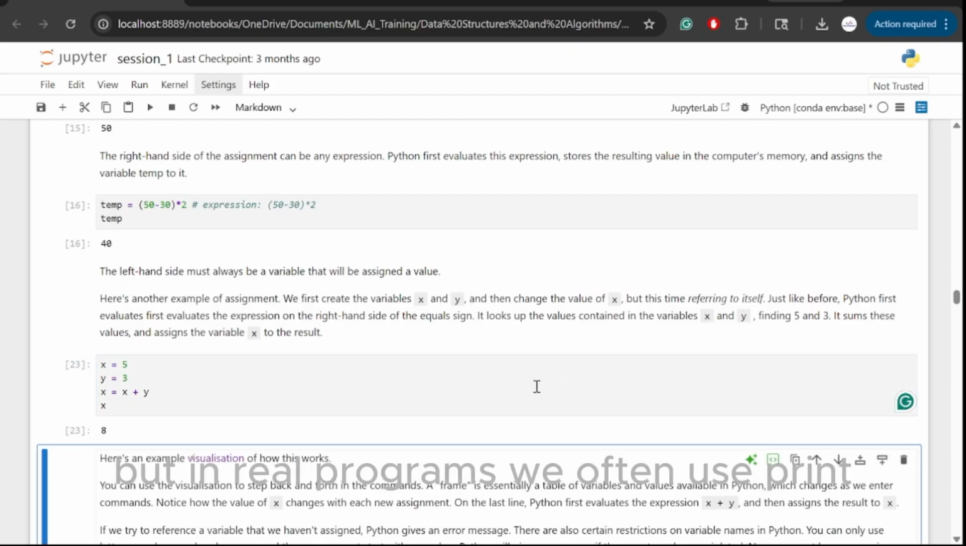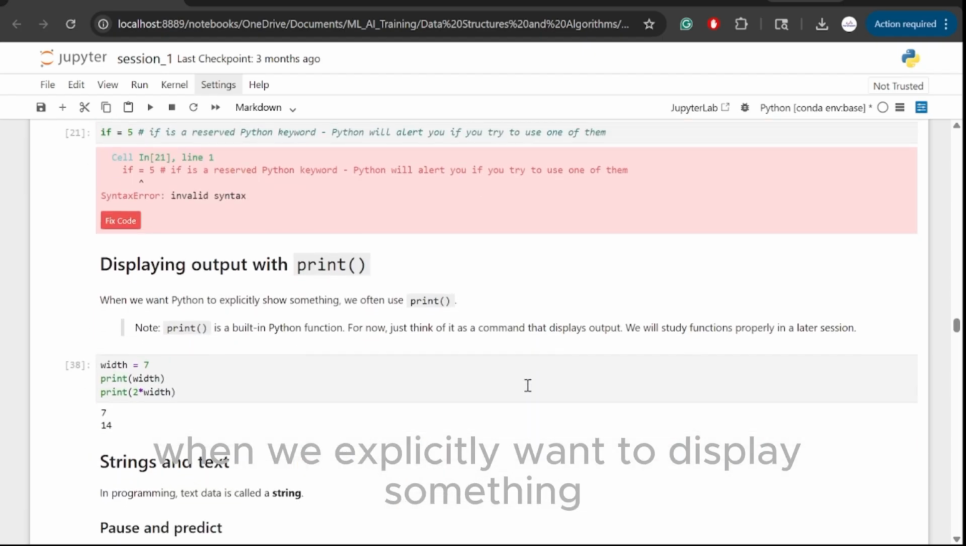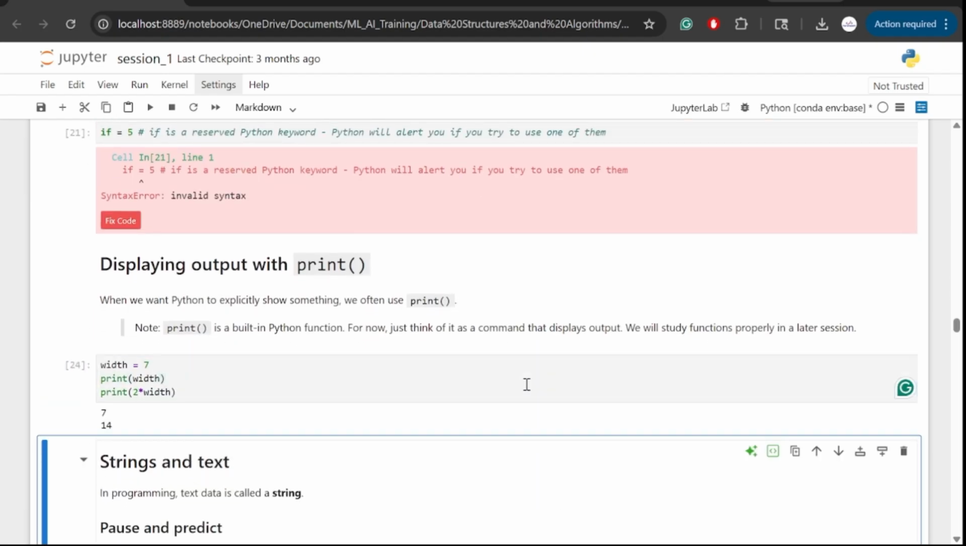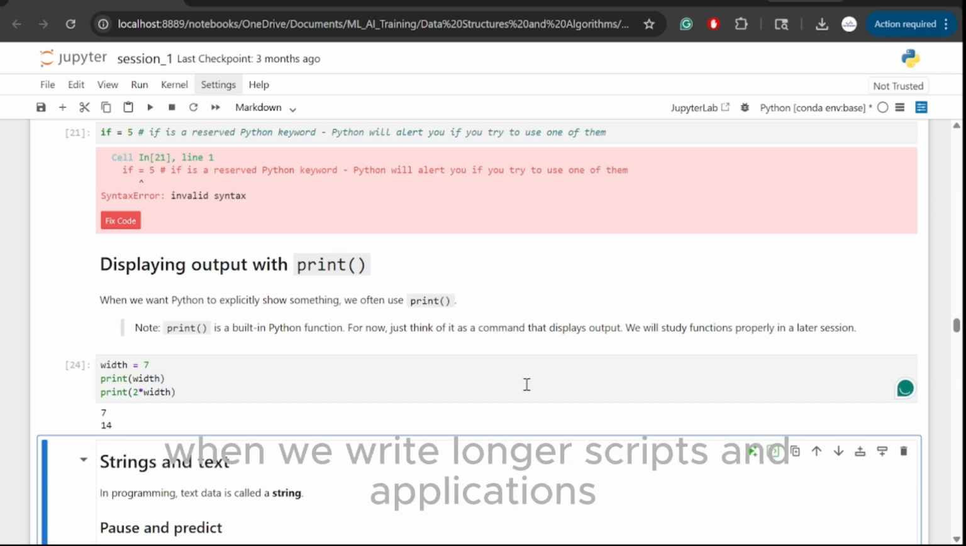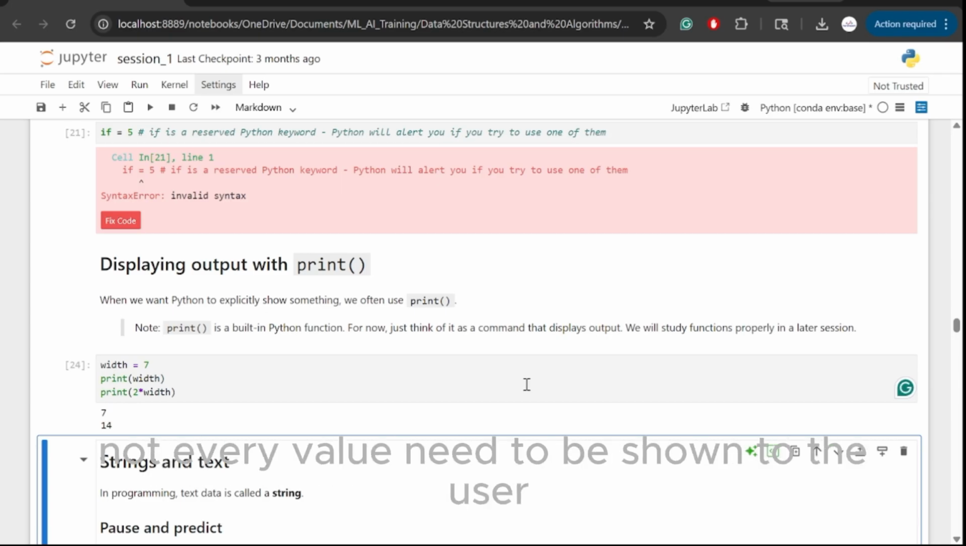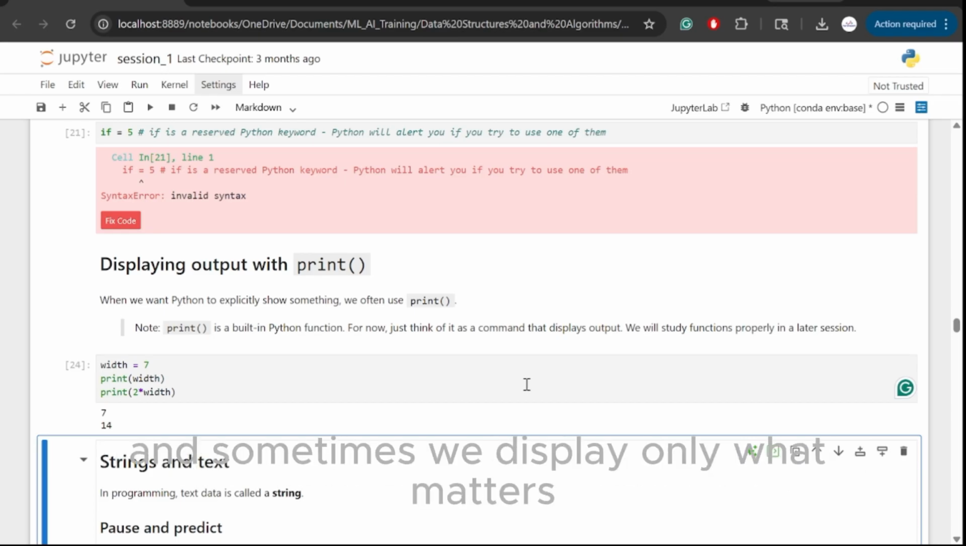But in real programs, we often use print when we explicitly want to display something. This distinction becomes useful later when we write longer scripts and applications. Not every value needs to be shown to the user. Sometimes we store values quietly, and sometimes we display only what matters.